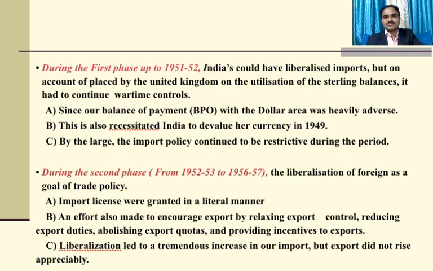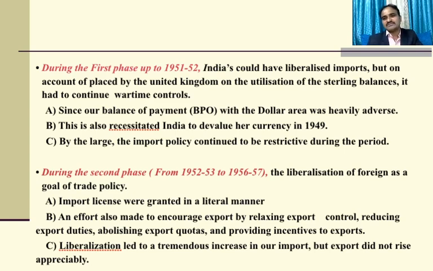So during the first phase, up to 1951-52, India could have liberalized imports but for the restrictions placed by the United Kingdom on the utilization of the sterling balances. It had to continue wartime controls. The basic important 3 aspects are most important since our balance of payment with the dollar area was heavily adverse. This also requested India to devalue her currency in 1949. By and large, the import policy continued to be restrictive during the period.